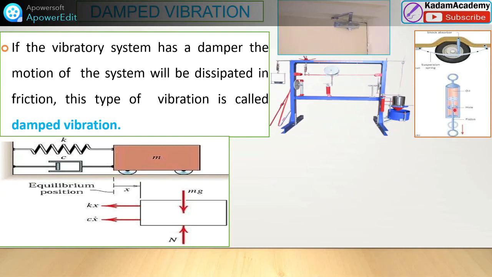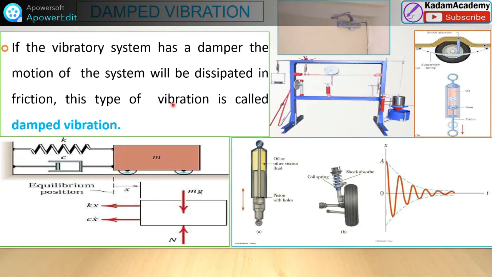Okay, this is a single piston. It will move from this position to this position. When oil flows through these holes, that will create resistance. That will be the resistance to the motion of the system. So this is the damped vibration.